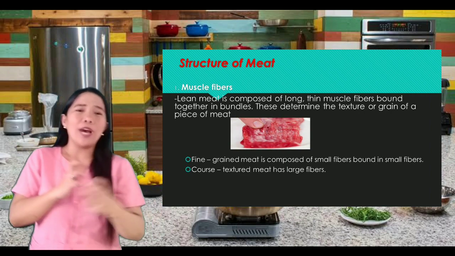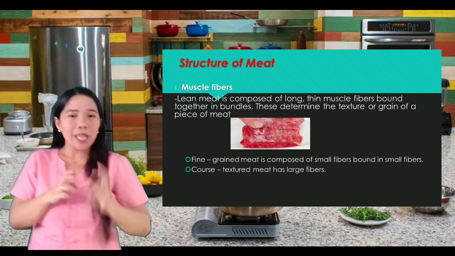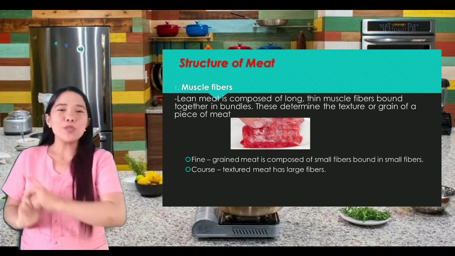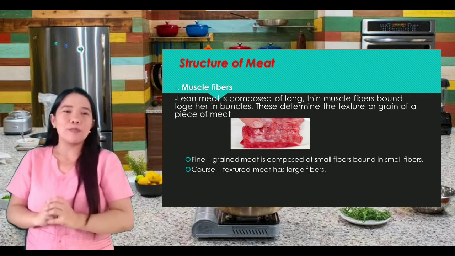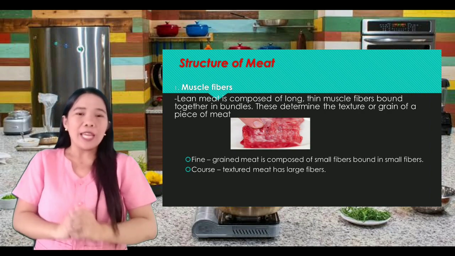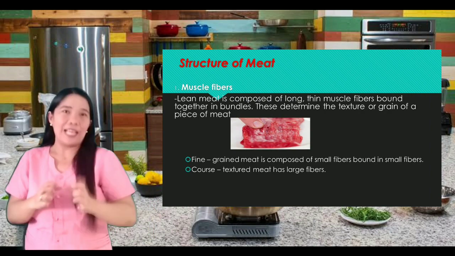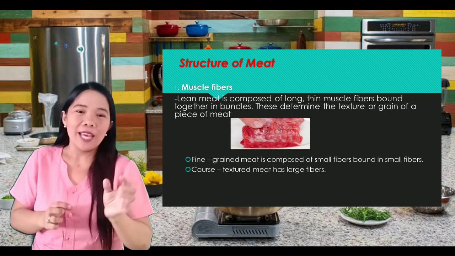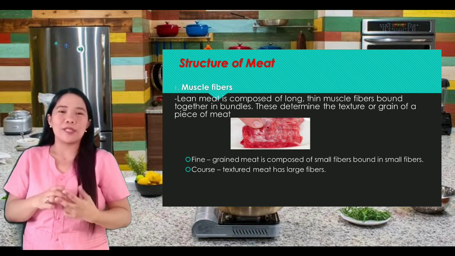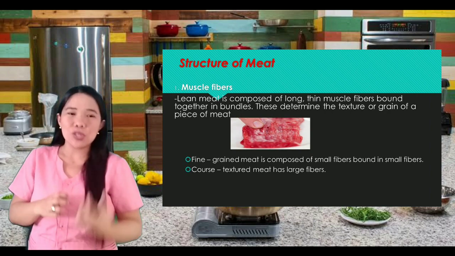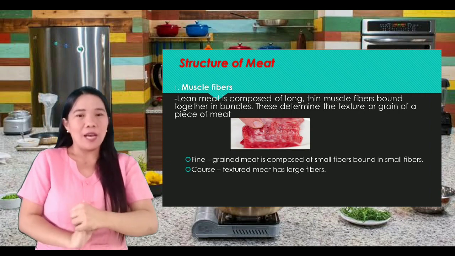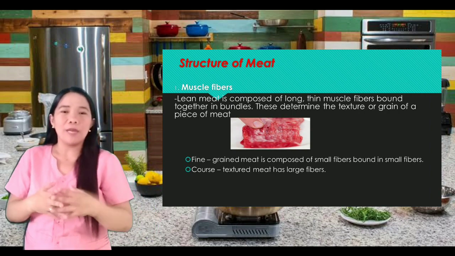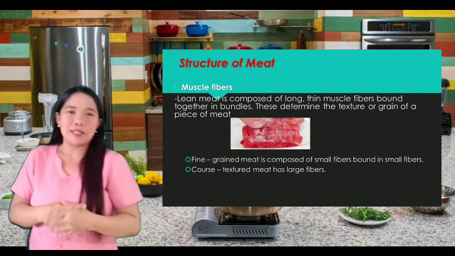And this one, yung ating muscle fiber is categorized into two. The first one is fine. Ibig sabihin ng fine grain, meat is composed of small fibers bound in small bundles. Ibig sabihin, pag fine fiber, maliliit lang yung fiber dun sa ating meat. And the second one is the coarse. When we say coarse, it is the texture. Large texture on the fiber of the meat. Did you get the difference about the fine and the coarse? Okay, next.